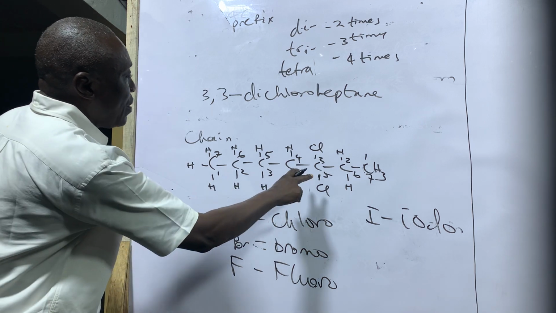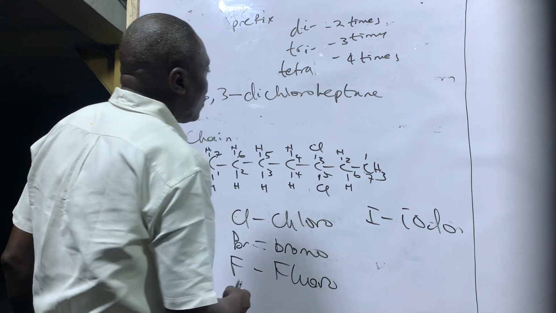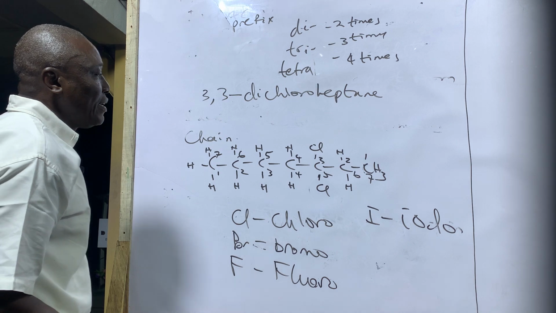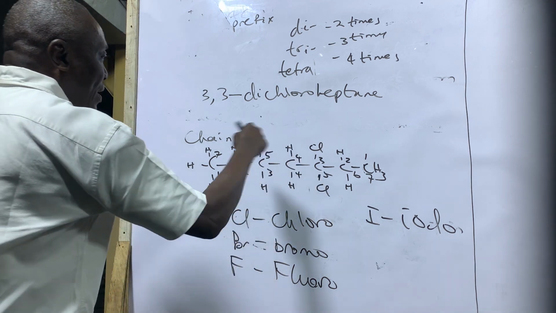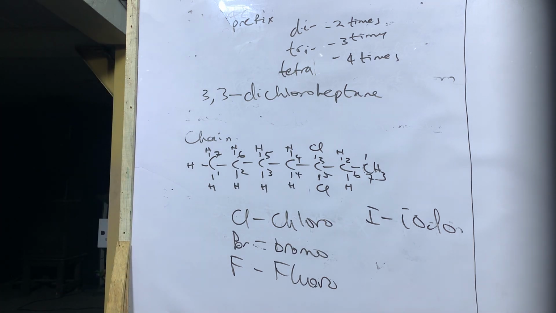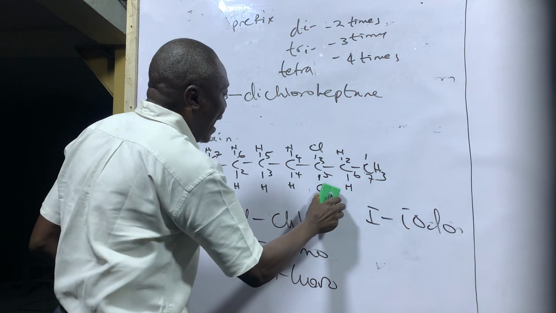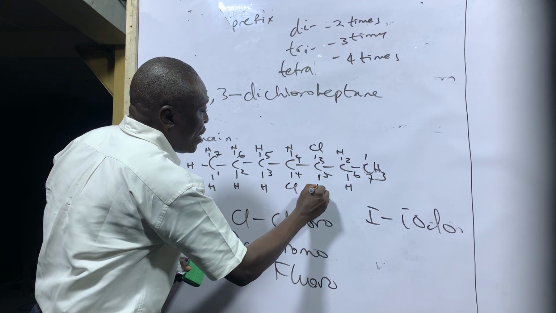Like this compound, as we name it, we said this is 3,3-dichloroheptane. And if the substituent is on another carbon, like you have the chlorine here, hydrogen here.